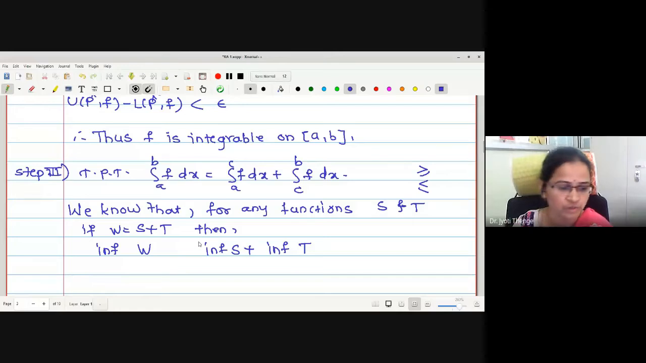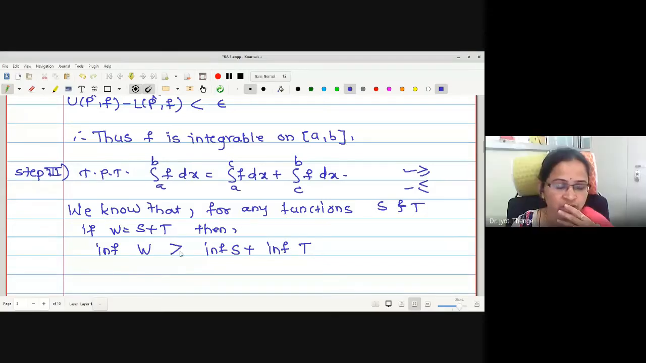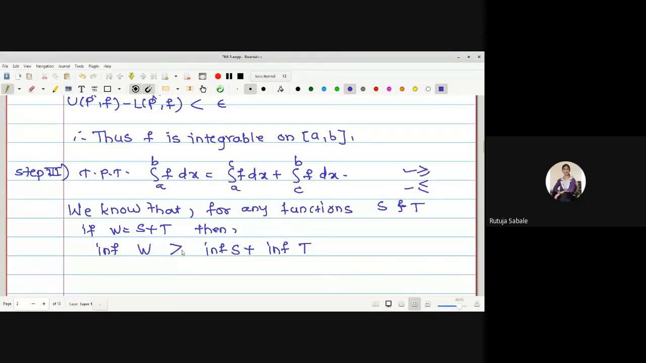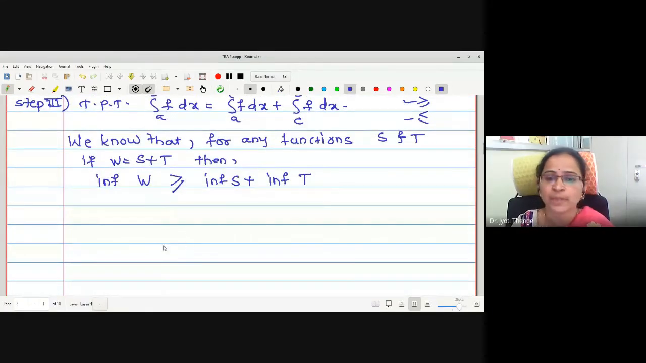Less equal, greater equal, exactly equal? Because once we understand this relation, we can apply this for proving one of the inequalities. Can anyone tell me the relation? Infimum of W is greater than infimum of S plus infimum of T. Greater or greater equal it is? Greater equal. Greater equal it is. If you want to understand in a simple way, you can write like this also. Suppose we have two functions written.